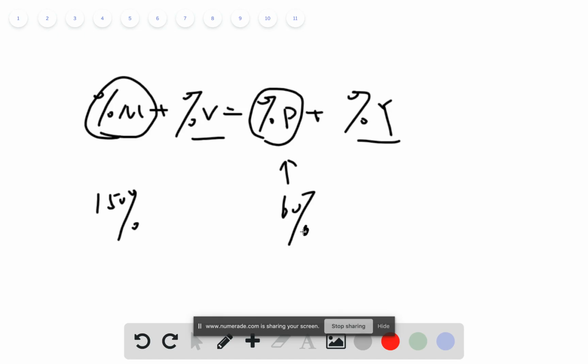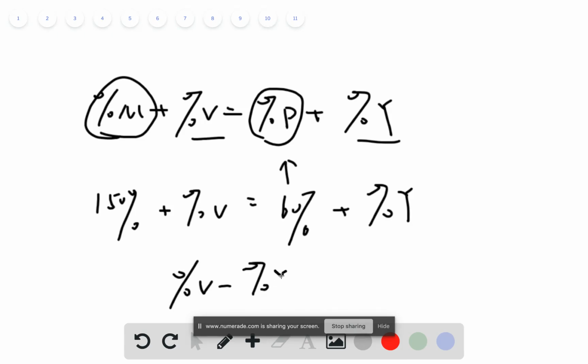Okay, so we know that in order to make this formula hold with the equation, the percentage change of velocity minus the percentage change of real output needs to equal 60% minus 150%. That is negative 90%.